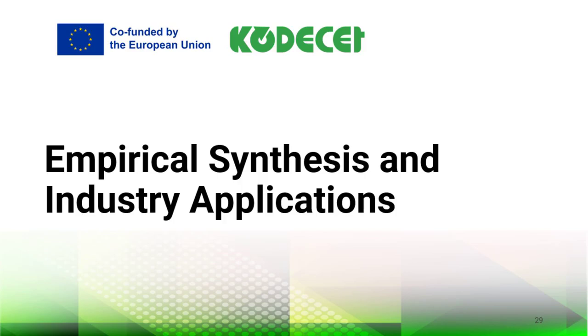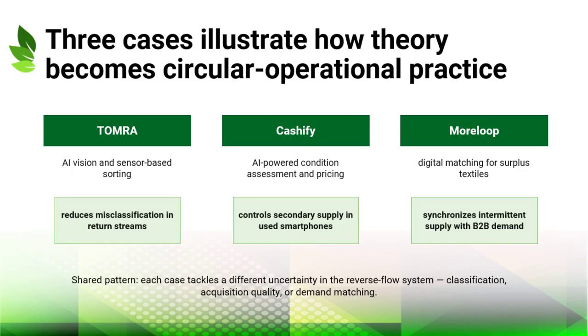The empirical cases show circular AI in practice. TOMRA for sorting, Cashify for pricing and condition assessment, and Moraloop for matching intermittent secondary supply with demand. This slide compares the three cases and their roles in the chapter.